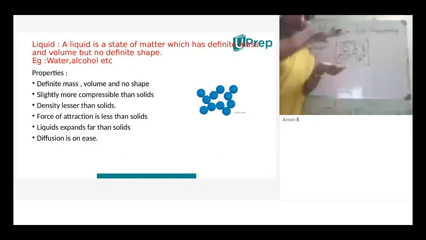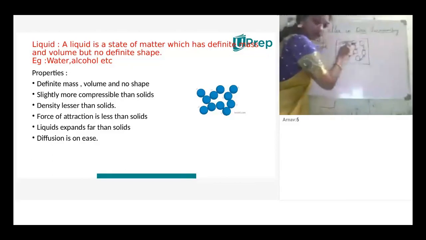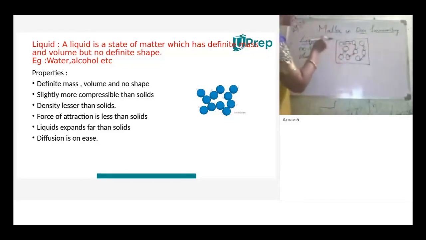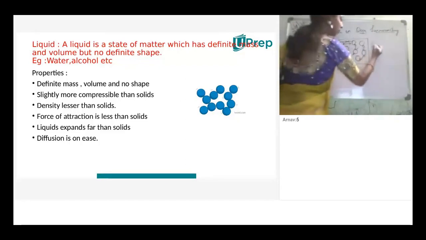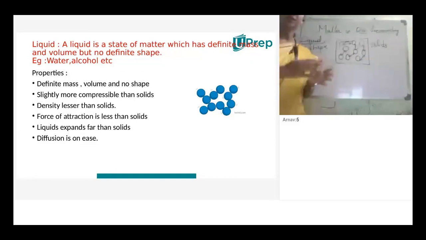The molecules will come closer when we apply pressure on the liquid matter, so these particles come closer, so they are compressible when compared to solids. When we apply pressure on solids, what happens? There is no gap between the particles. They are tightly packed, so there is no chance of compressibility. Negligible compressibility, right?